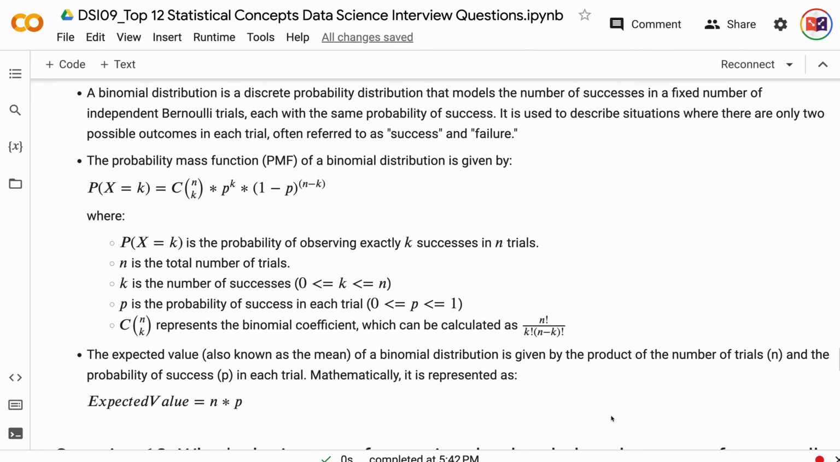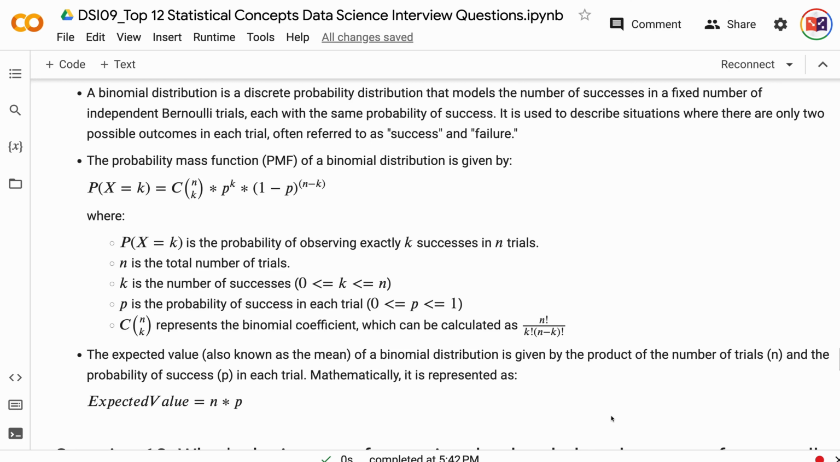n is the total number of trials. k is the number of successes, where k is greater than or equal to 0 and less than or equal to n. p is the probability of success in each trial, p is greater than or equal to 0 and less than or equal to 1. C(n, k) represents the binomial coefficient, which can be calculated as n factorial divided by the product of k factorial and